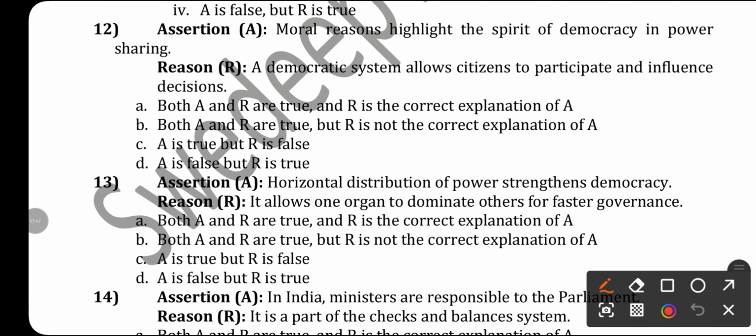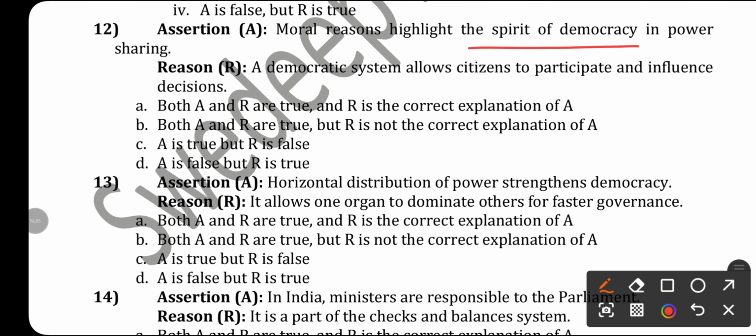Moral reasons highlight the spirit of democracy in power sharing. Yes, moral reasons highlight the spirit of democracy. A democratic system allows citizens to participate and influence decisions. Yes, a democratic system allows citizens to participate and influence decisions.